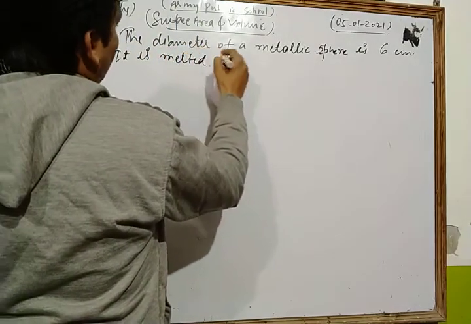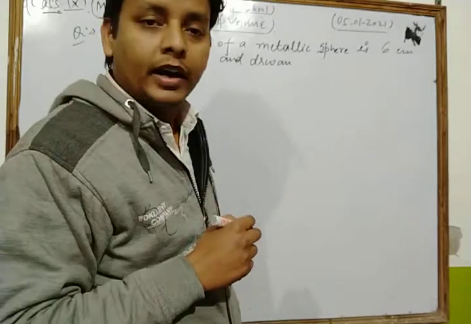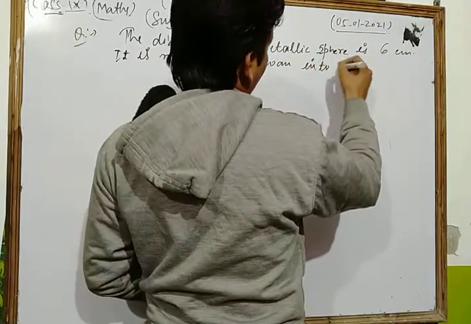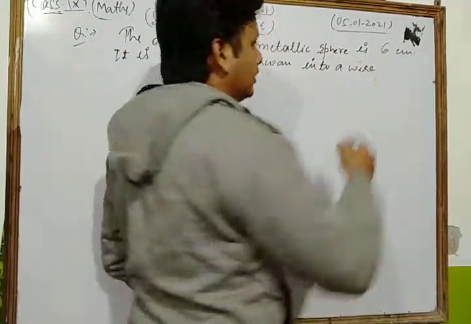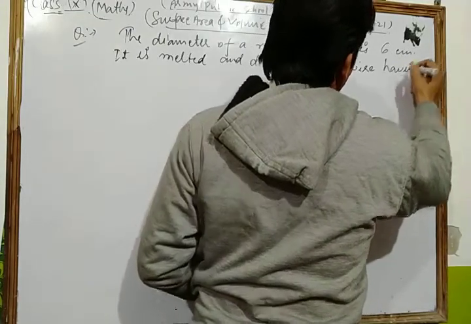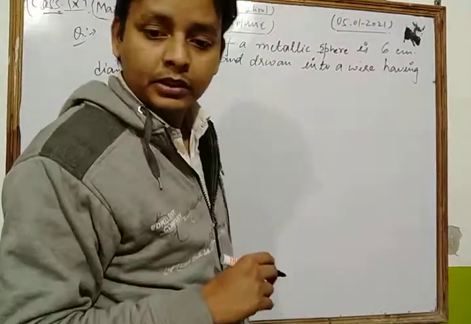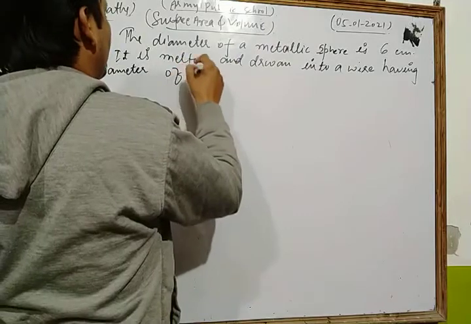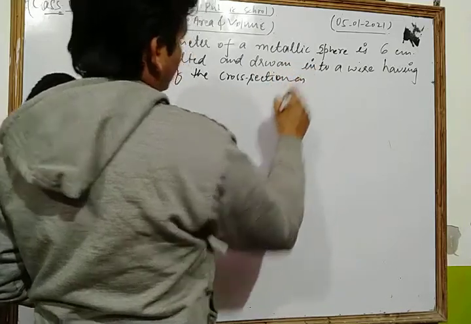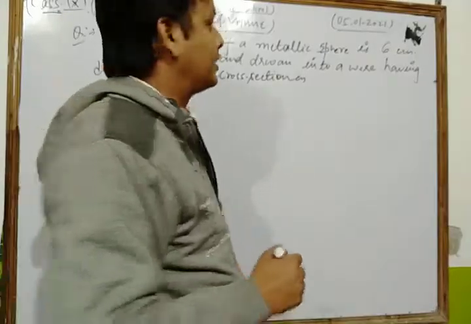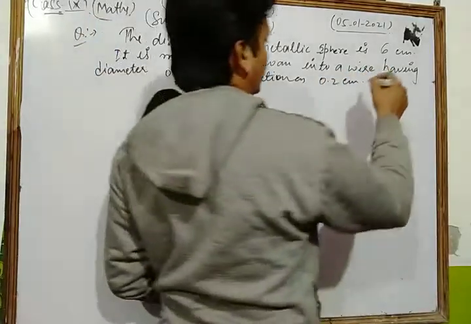It is melted and drawn into a wire having diameter of the cross section as 0.2 centimeter.